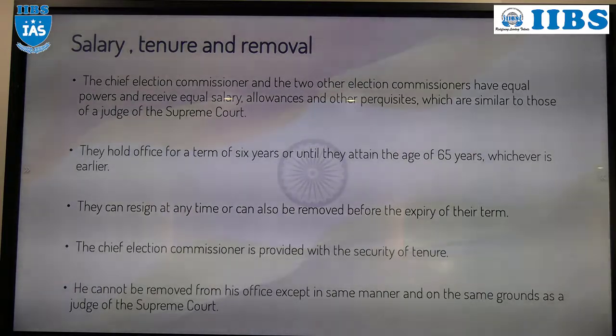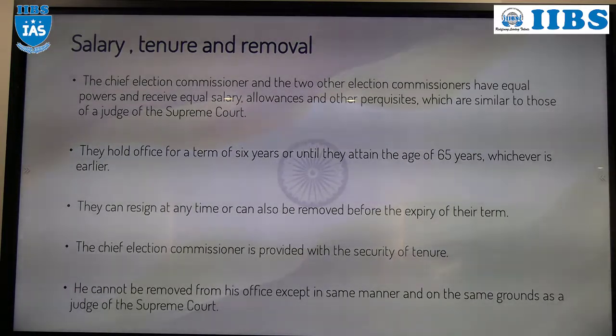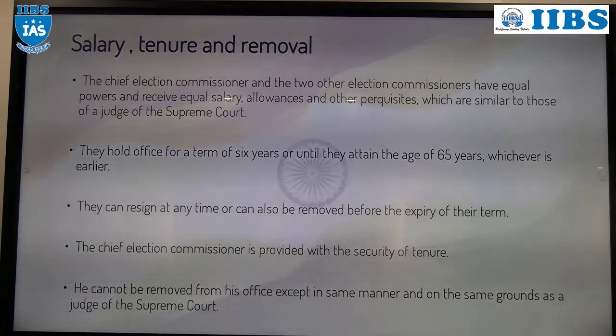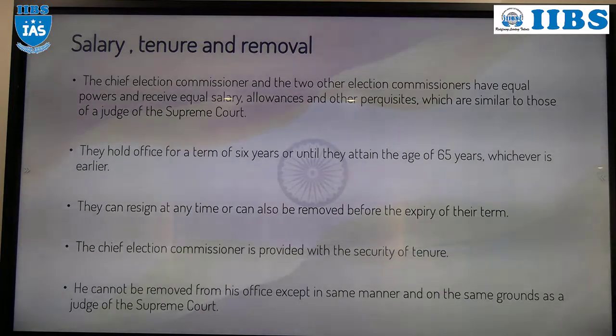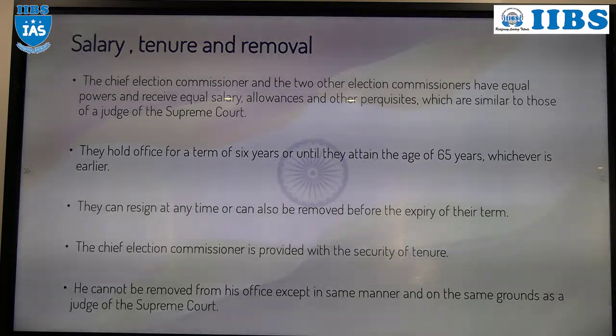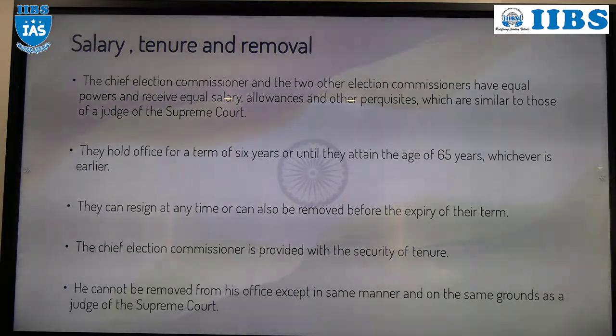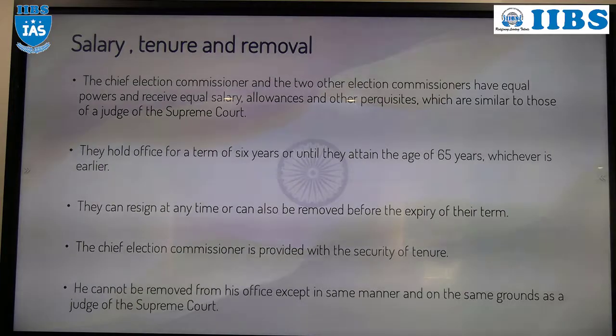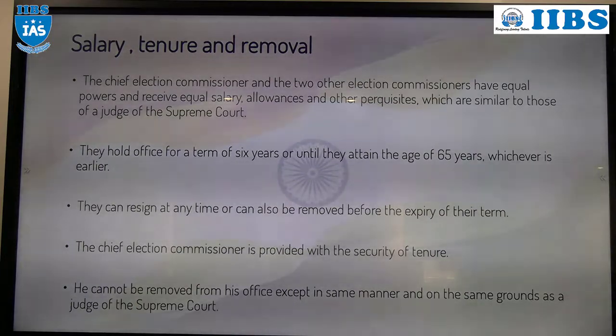Yes. He can be removed by the President only after a motion is passed by the Parliament. The Chief Election Commissioner shall be removed by the President on the same process and same grounds as the removal of a Judge of the Supreme Court. Same process, right? For CAG also the same process. For the Chief Election Commissioner also the same process. For a Judge of the Supreme Court and a Judge of the High Court, the removal procedure is the same.